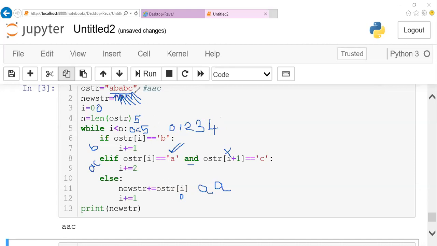When I come here, this value will be inserted into the new string. This becomes C. After this, it increments and the pointer reaches 5. When it reaches 5, the condition 5 less than 5 is false, so it automatically comes out of the loop. And right now, what is the new string? AAC is in the new string. So if I print my new string, it will be printed. Got it? Is it clear now, Abdul?